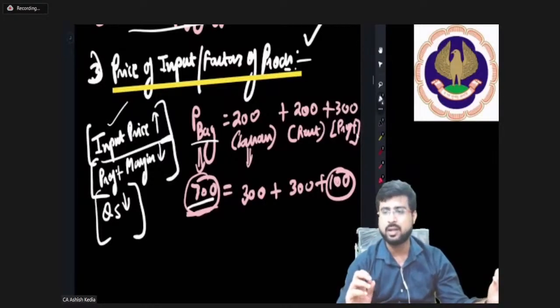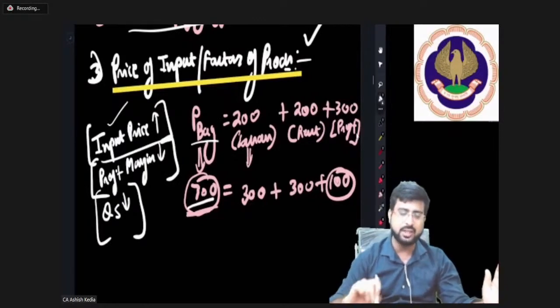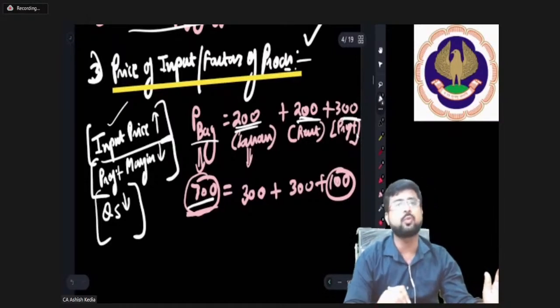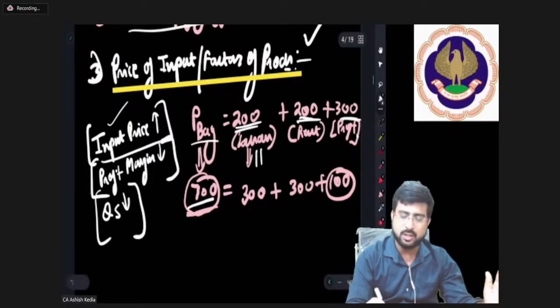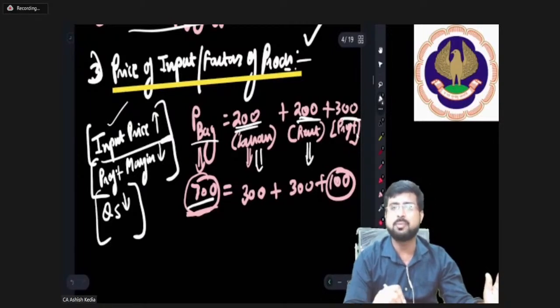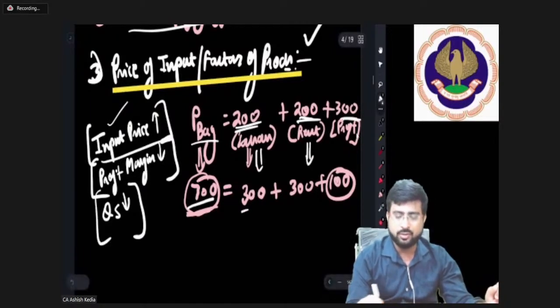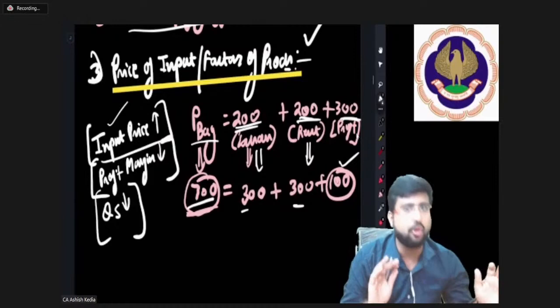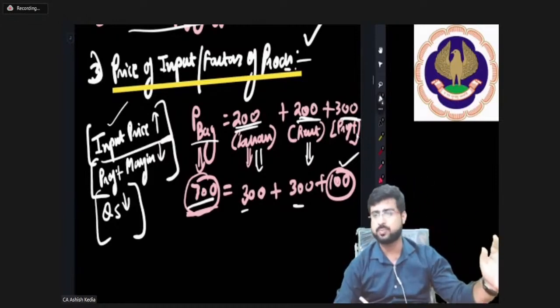What has happened? I'll explain once more. Basically the input price rose. Labor was getting 200, rent 200, profit was 300. But due to labor strikes and the landlord's demand to raise the rent, now we are left with only 100 rupees profit margin. Since profit margin is falling, quantity supplied will fall. Okay, I've explained this again.